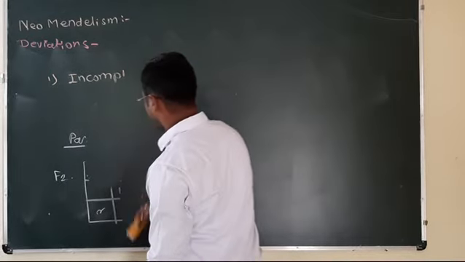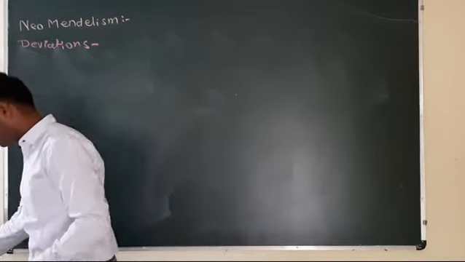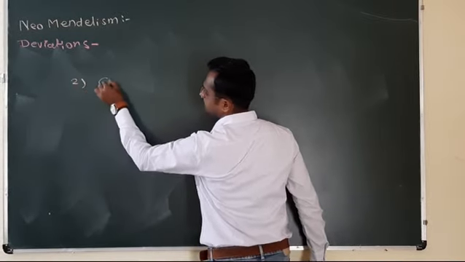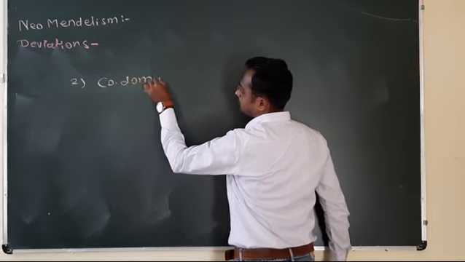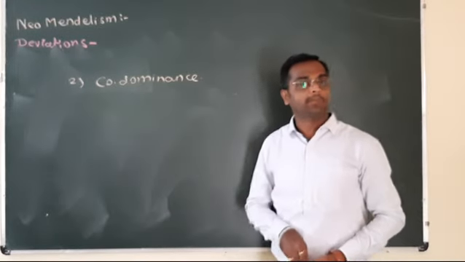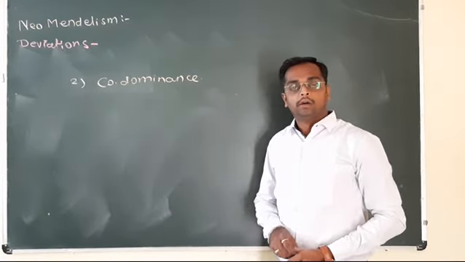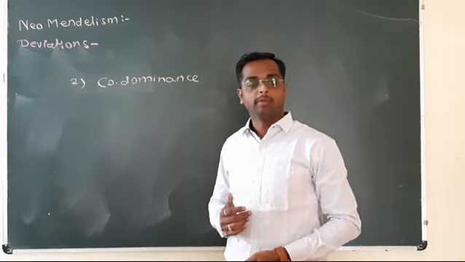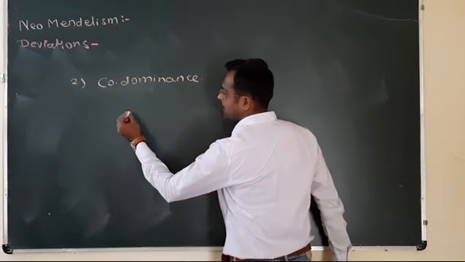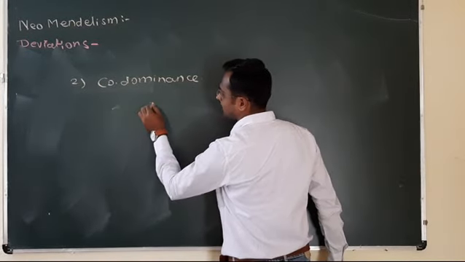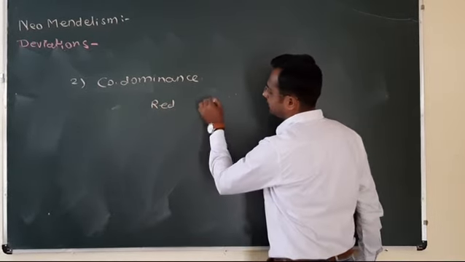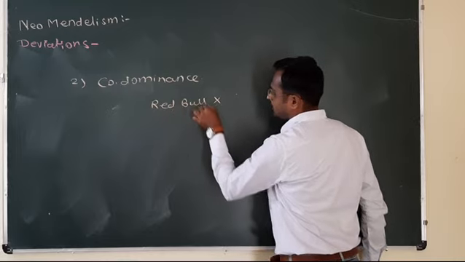The next example, the second one, is codominance. The codominance example is observed in the coat color of cattle, like here: a red bull is crossed with a white cow.